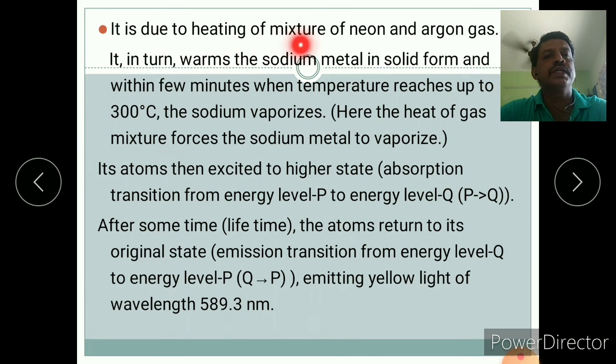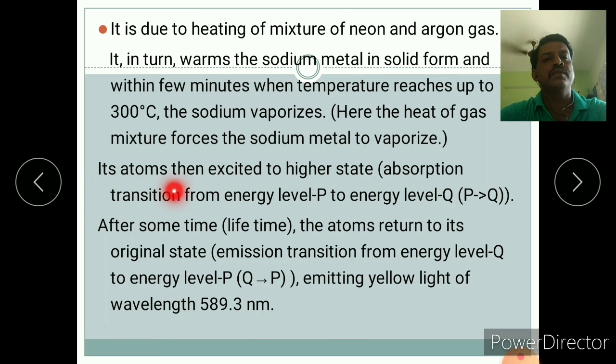It is due to the heating of the mixture of neon and argon gas. It warms the sodium metal in solid form, and within a few minutes, when the temperature reaches 300 degrees Celsius, the sodium vaporizes. The heat of the gas mixture forces the sodium metal to vaporize.